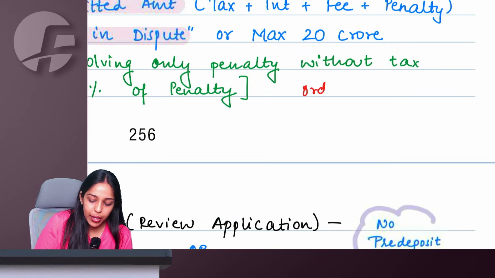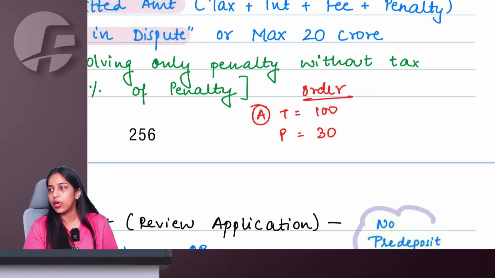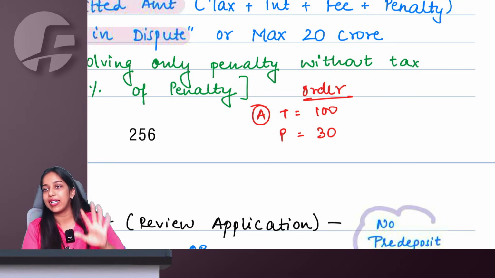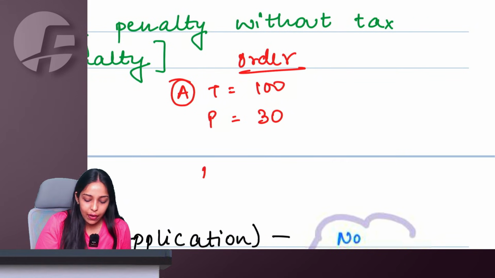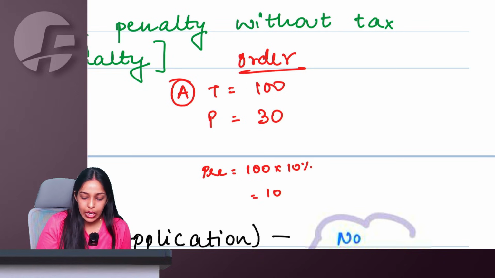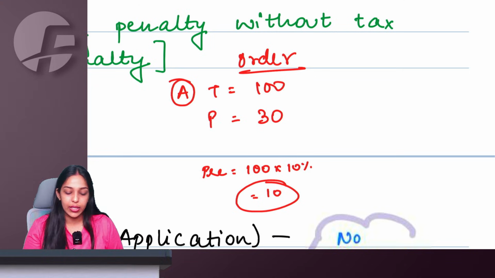Let us say, ma'am, my order says, case number A, I have to pay tax of 100 and I have to pay penalty of 30 as per my order. I am disputing this entirely. If you dispute this entirely, you only have to pay a pre-deposit of tax 100 into 10%, which is 10. Because the order contains tax, you only pay pre-deposit on the tax.